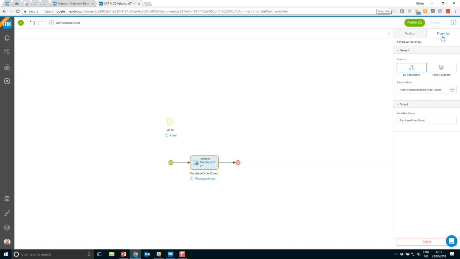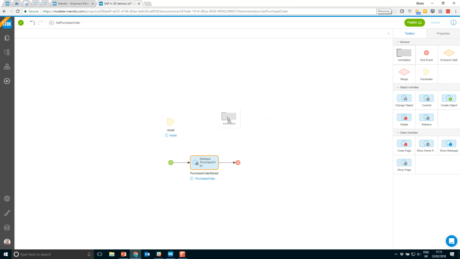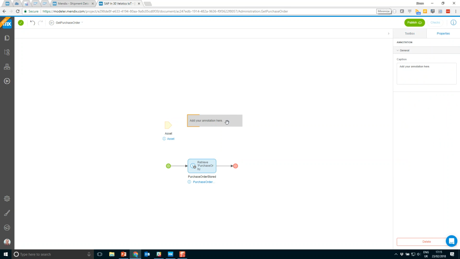To do so, we can add some notes into this particular flow so that we can let them know that we need this particular functionality adding. So I'm going to add some notes here saying to add integration to S/4HANA so that our more technical user can come into the application and develop that logic for us.